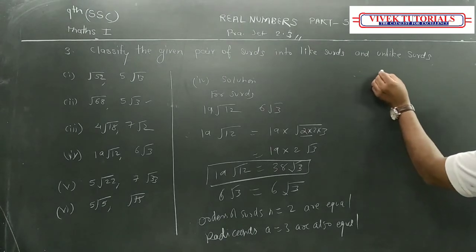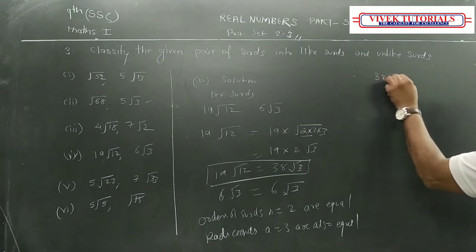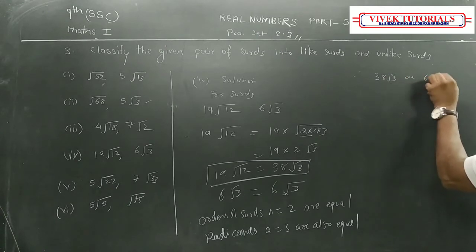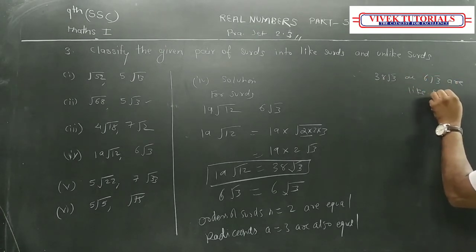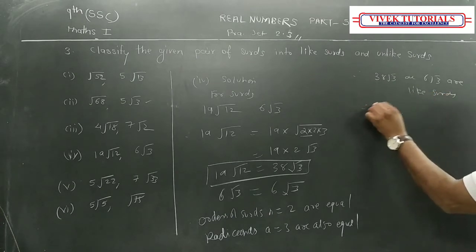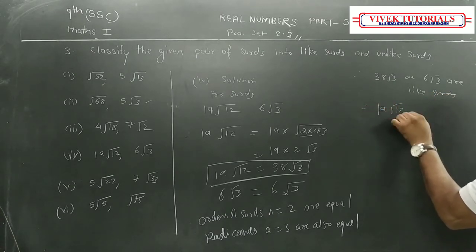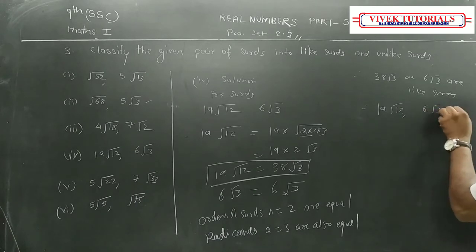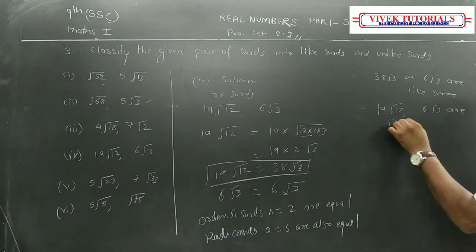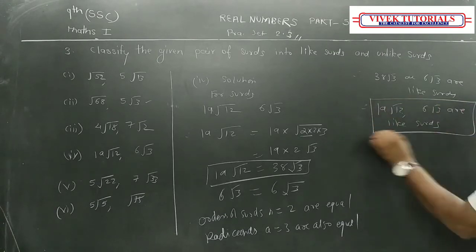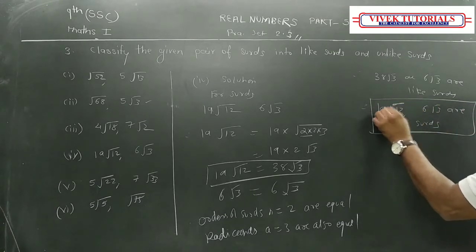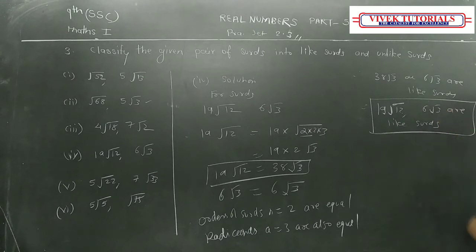Therefore, I can say that 38 root 3 and 6 root 3 are like surds. मतलब 19 root 12 and 6 root 3 are like surds. This you have to put in a box. Okay, so this is your final answer.